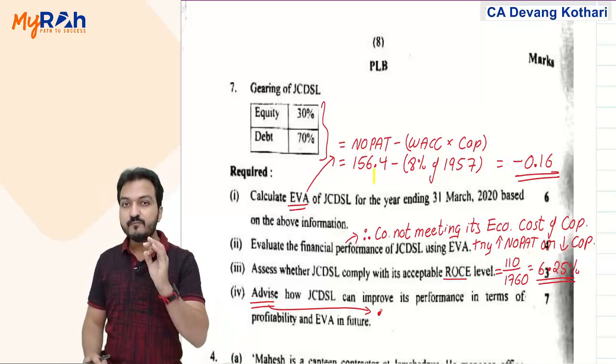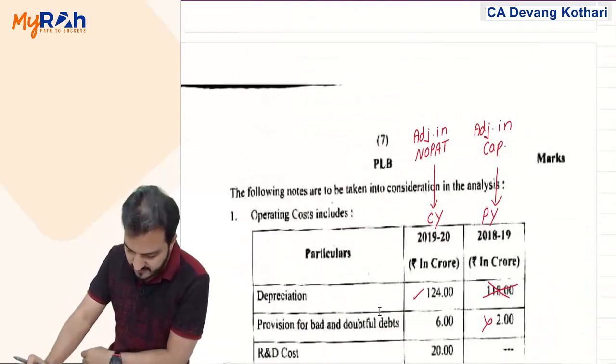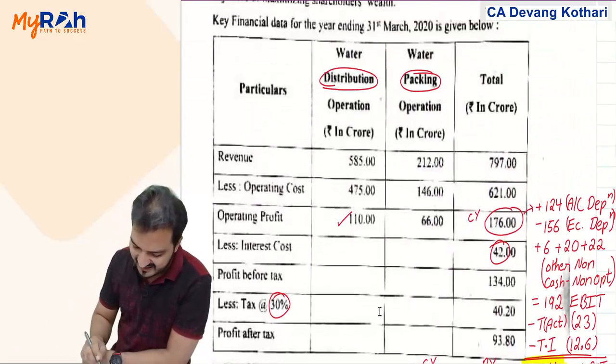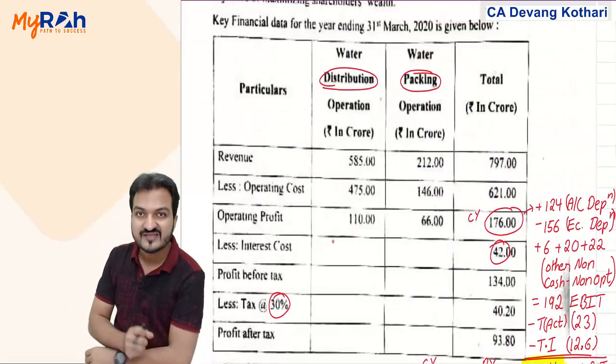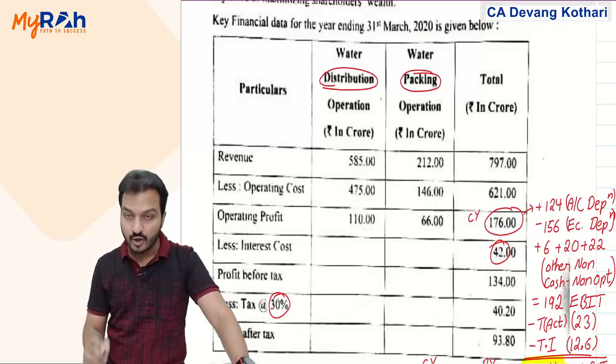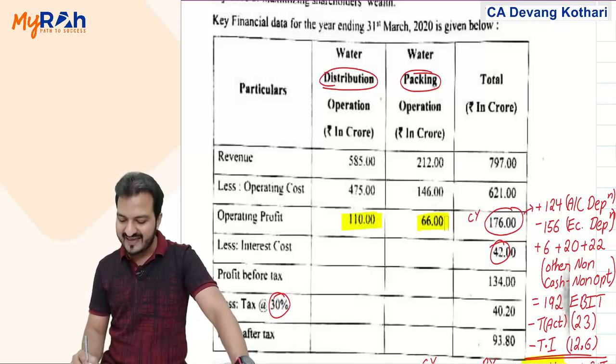But for improving profitability, let us understand the profitability of their divisions. Check their distribution division and packaging division. Which seems to be more profitable right now? Right now, looking at the gross amount of profit, distribution seems more profitable and packaging less.